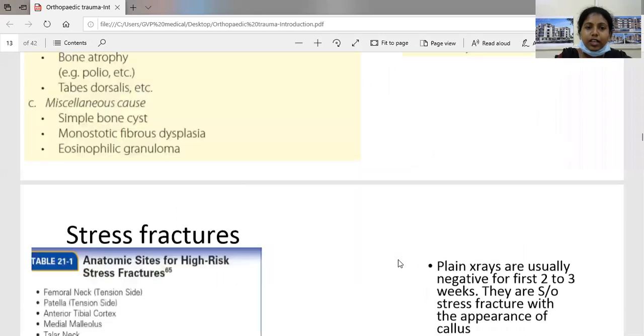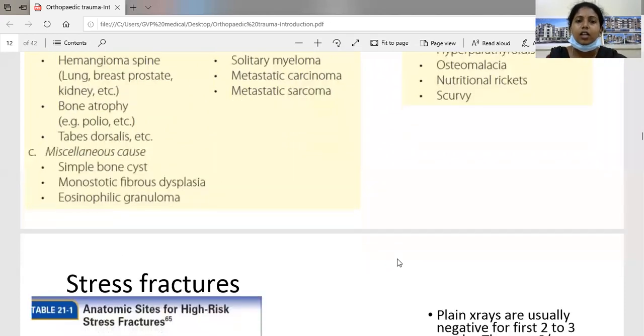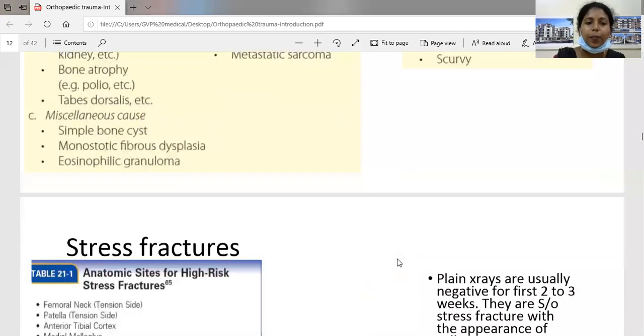So from the above slides, you have to differentiate between traumatic fracture, pathological fracture, and stress fracture. The main difference between the traumatic fracture and pathological fracture is that in a traumatic fracture, the patient will give a history of sustained trauma. Whenever you are suspecting a pathological fracture, you have to take a brief history, whether he is having any prior malignancy or any other risk factors. And the main difference is that pain followed by fracture is known as a pathological fracture, and fracture followed by pain is a traumatic fracture.